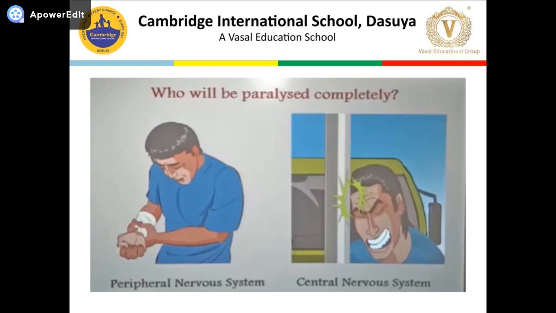It might cause paralysis in his hand, which might get better with time, but not his entire body. So if the central nervous system is affected, it will cause complete paralysis. If the peripheral nervous system gets affected, it will cause permanent paralysis in that portion or not at all.